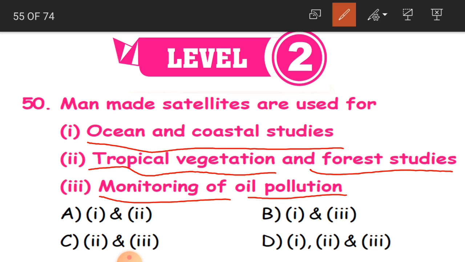See, ocean and coastal studies, to study about the ocean water bodies and coastal areas, to get information about forest and tropical vegetation, that is plants and plantations. And oil pollution, because oil we get from the land only. When we dig the land, we get some minerals like petroleum, which we are going to refine and use. So to study all these, we use these satellites, children.